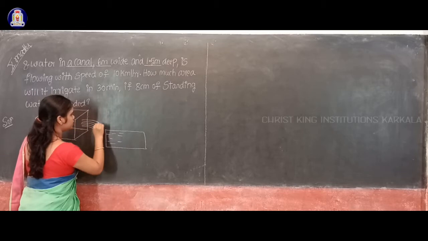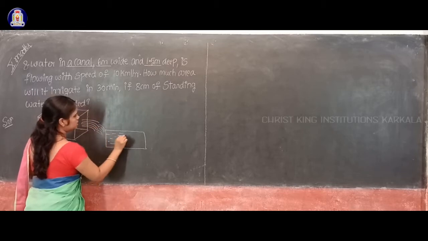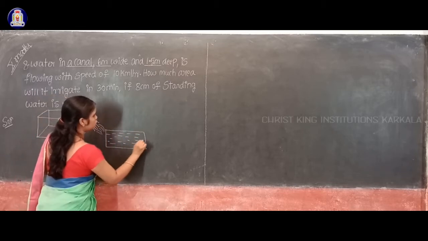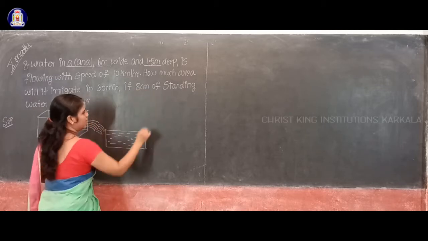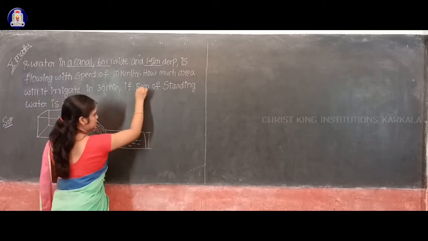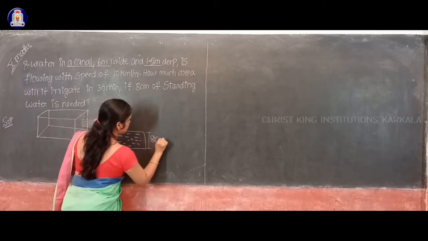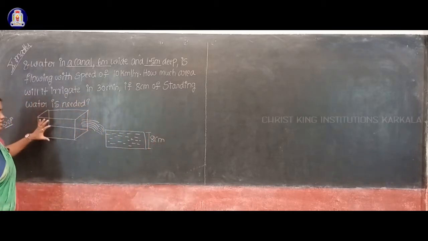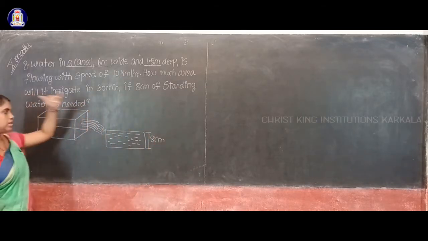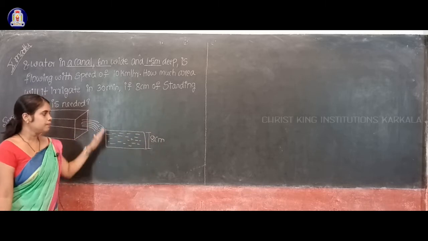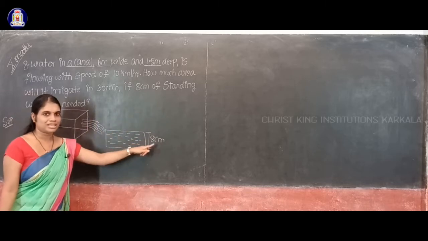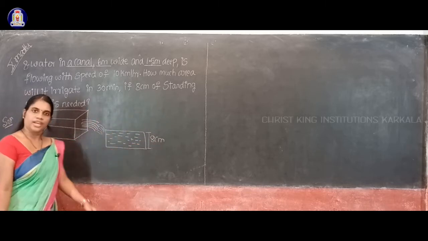The water from this canal is flowing to this field. So the standing water will be at a height of 8 centimeter. Water from this canal is flowing to the field. What is the height of that standing water? That is about 8 centimeter.